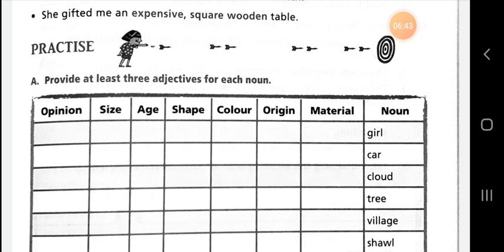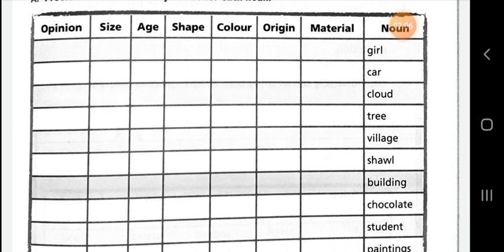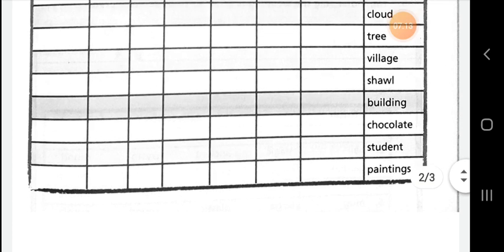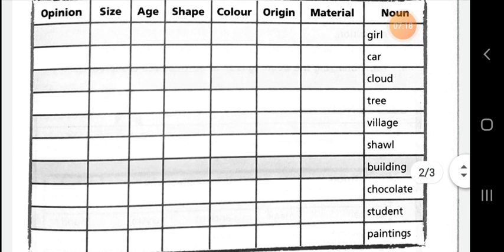So the sentence you can form: a beautiful tall Indian girl. So dear students, like this you can fill in at least 3 adjectives for each of these nouns: girl, car, cloud, tree, village, shawl, building, chocolate, student, paintings. I hope you can do this exercise properly.